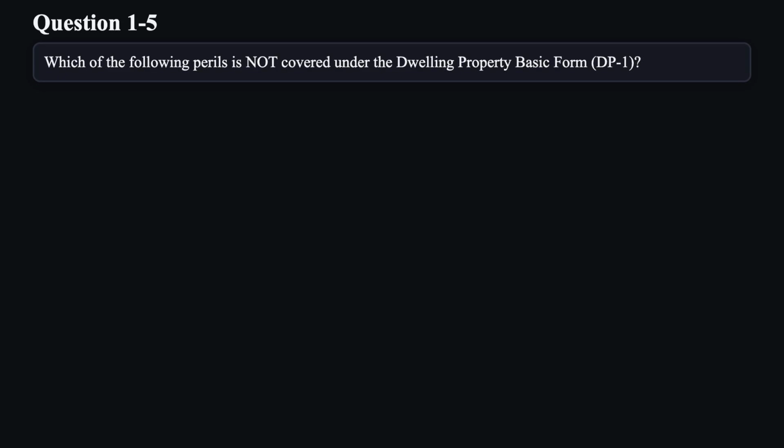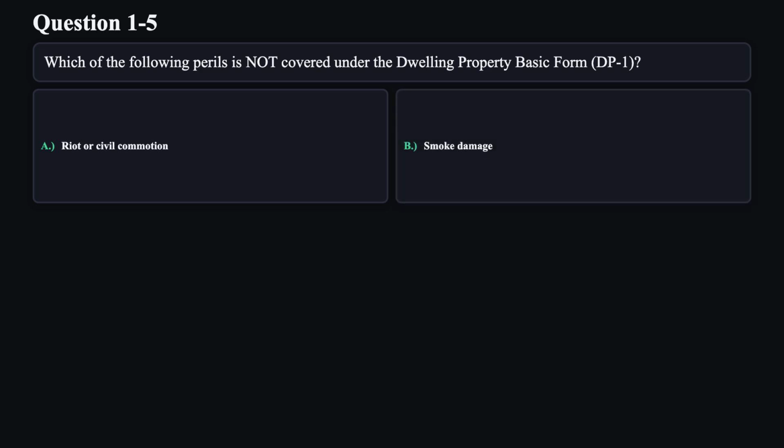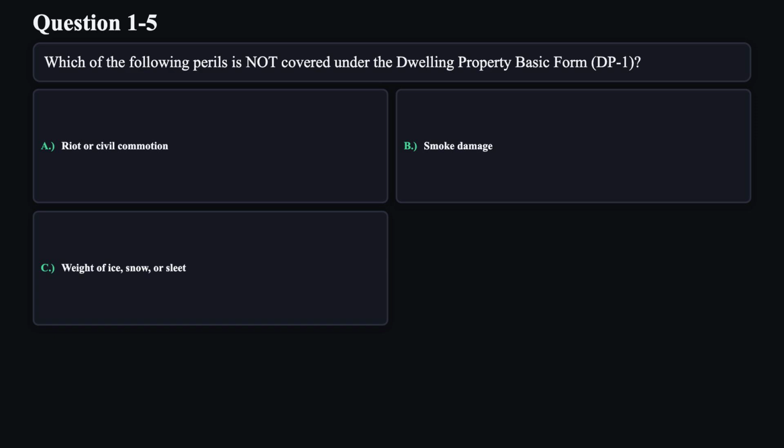Question 5. Which of the following perils is not covered under the dwelling property basic form, DP1? A. Riot or civil commotion. B. Smoke damage. C. Weight of ice, snow, or sleet. D. Explosion.